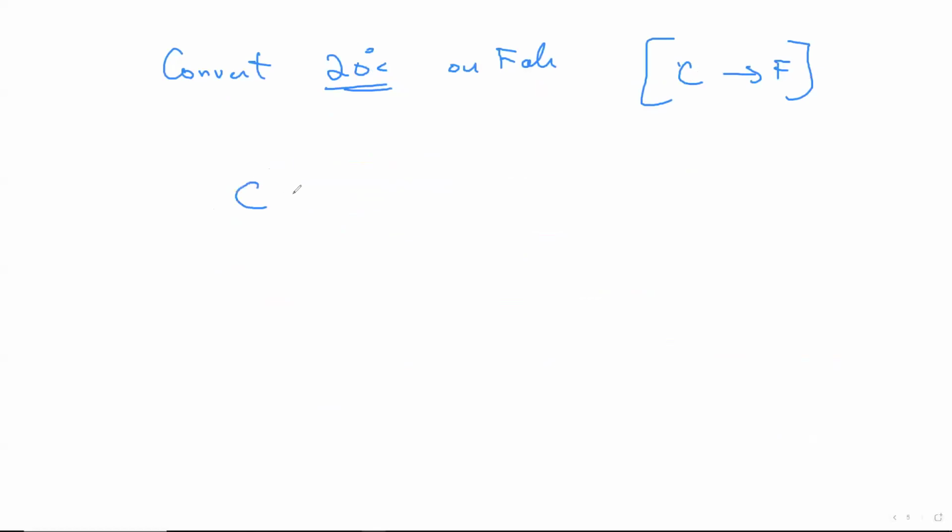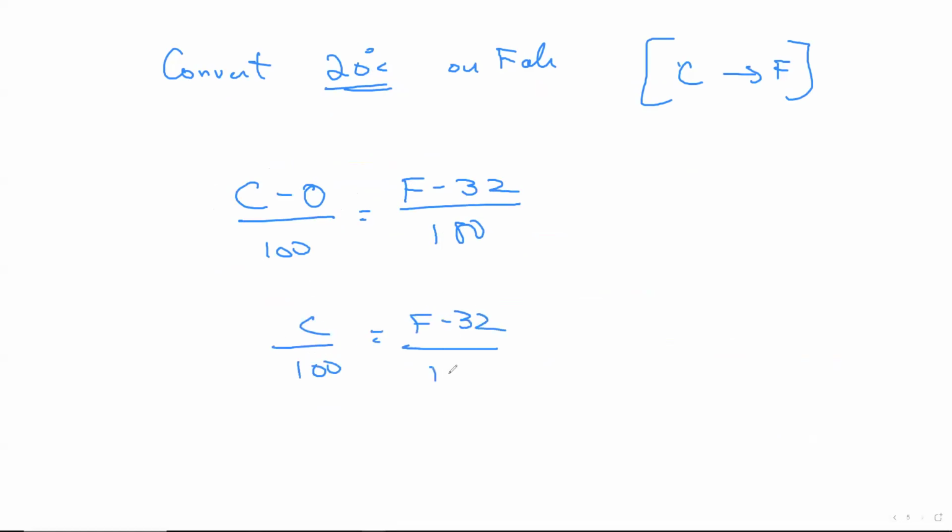C we represent as C itself minus what is the least number on a Celsius scale? 0, divided by how many units are there? 100, is equal to F is a representation, minus 32, the least number on Fahrenheit scale, divided by 180. I got the answer right now. But the good thing here is, okay, C minus 0 is nothing but C over 100, equal to F minus 32 by 180.